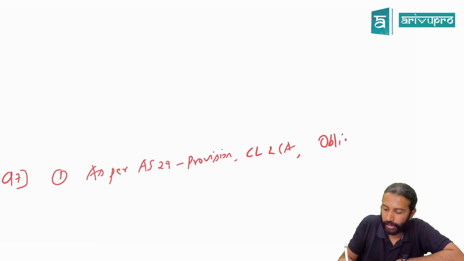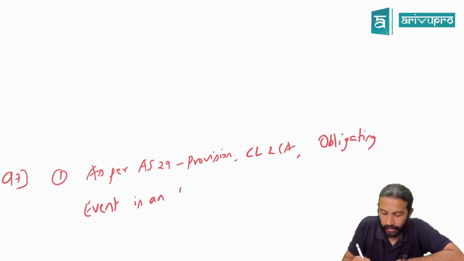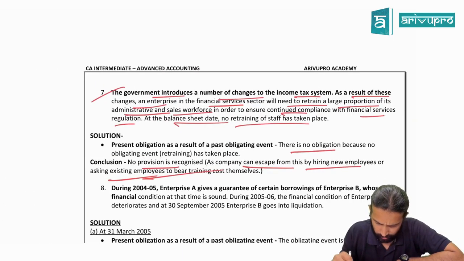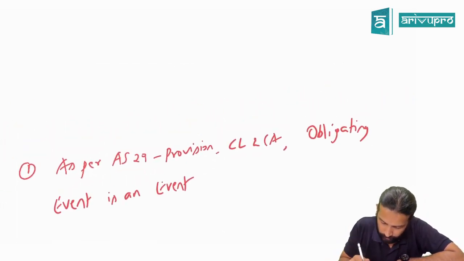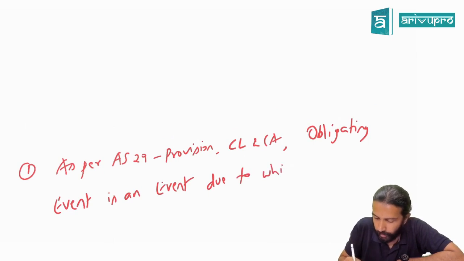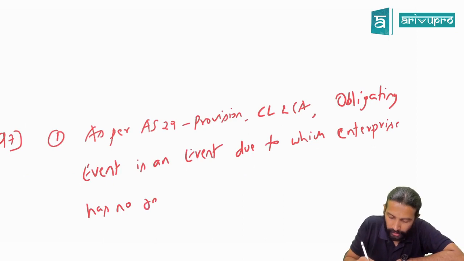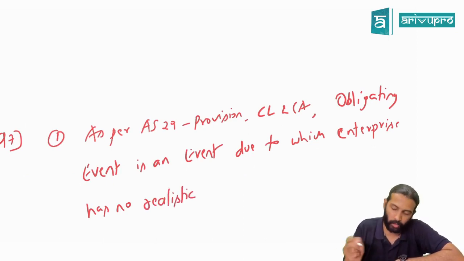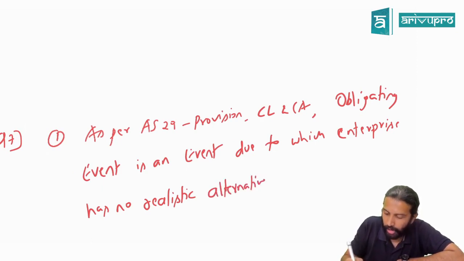They don't define obligation, sir. AS 29 defines something known as an obligating event. An obligating event is an event due to which the enterprise or the company has no realistic alternative but to settle that obligation.